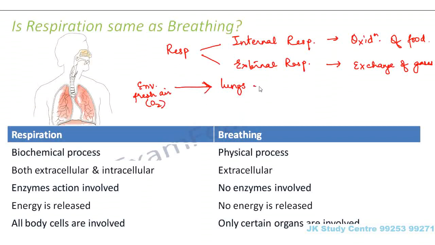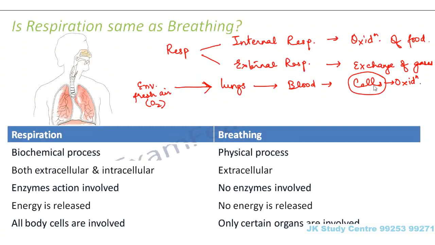From the lungs, it goes to the blood. From the blood, it reaches the cells finally. The cells are the places where oxidation of food actually takes place, I mean, the oxidation of the assimilated molecules. That process takes place in the cells. That is, internal respiration takes place inside cells.